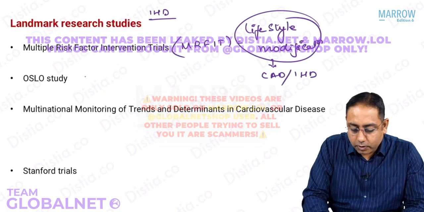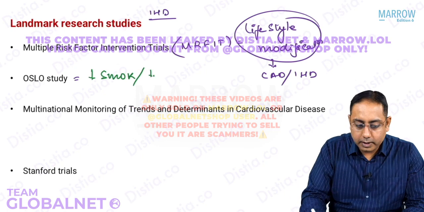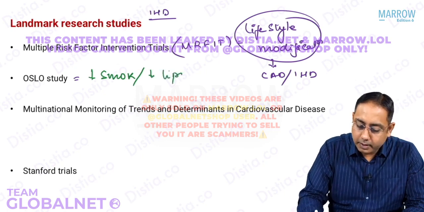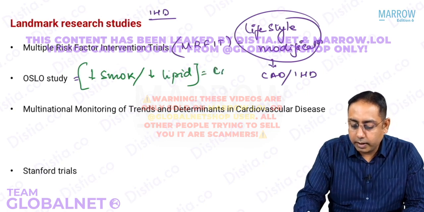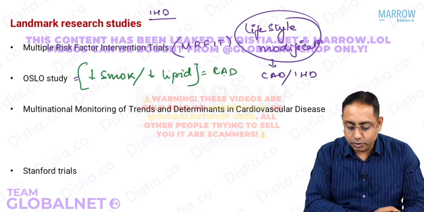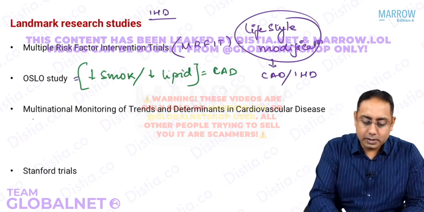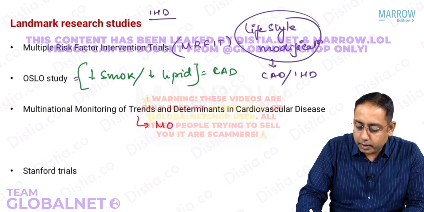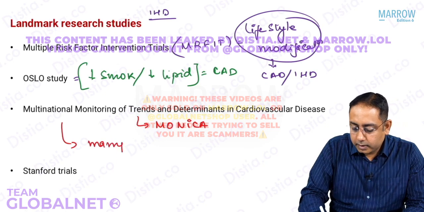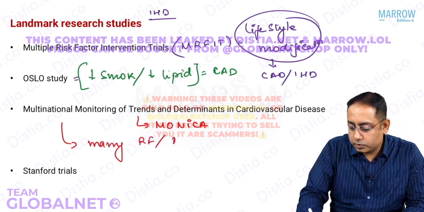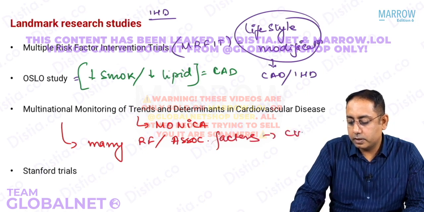What is the Oslo trial? The Oslo trial was to decrease smoking and lipid levels, and study the effect of smoking and lipid levels on coronary artery disease. Multinational monitoring of trends and determinants in cardiovascular disease was a large trial called the MONICA trial. It was to study many risk factors and associated factors for cardiovascular diseases.